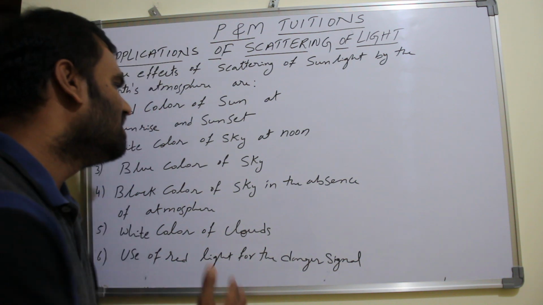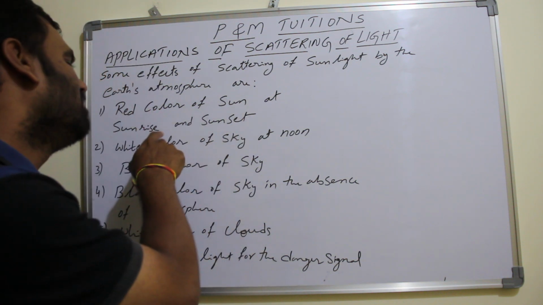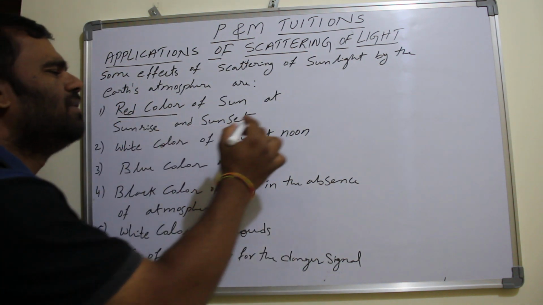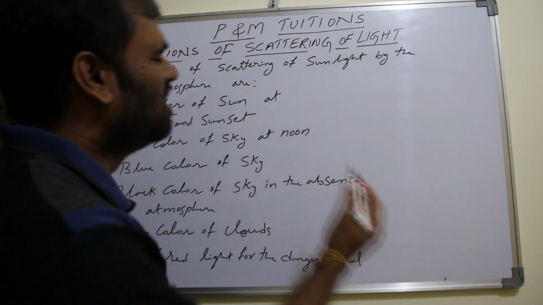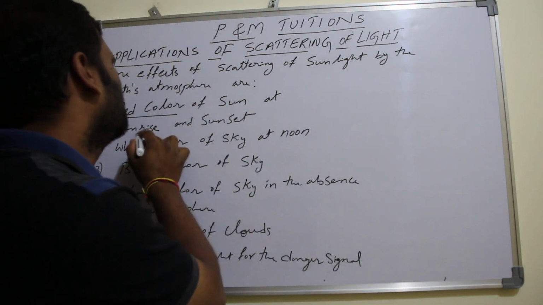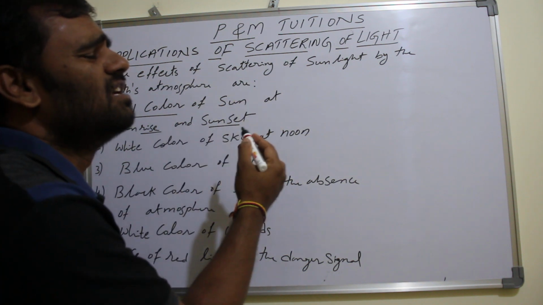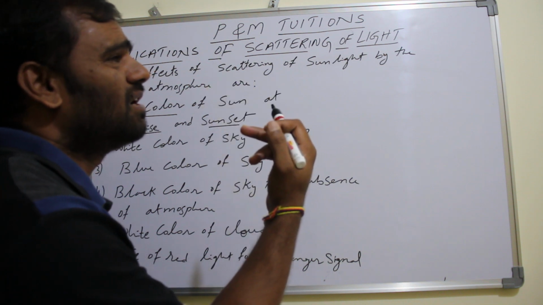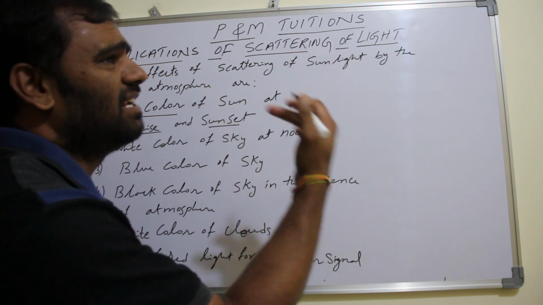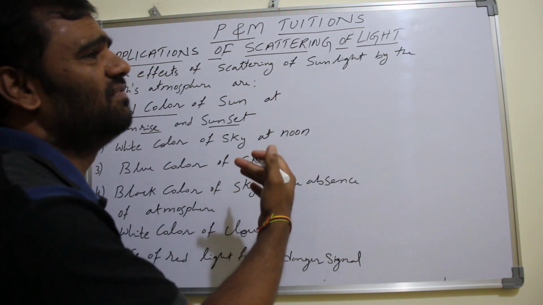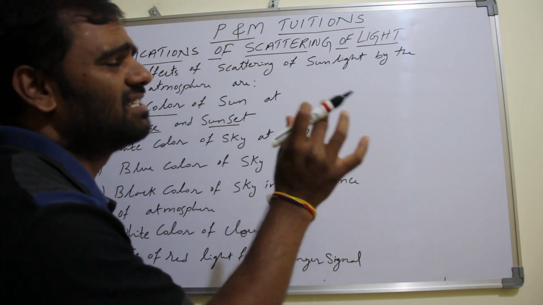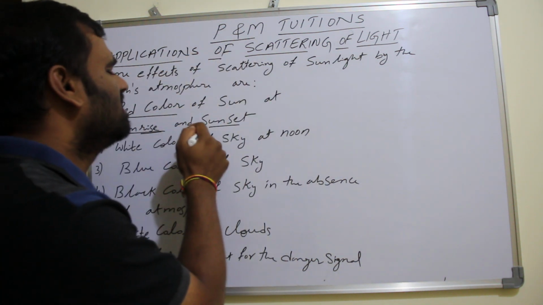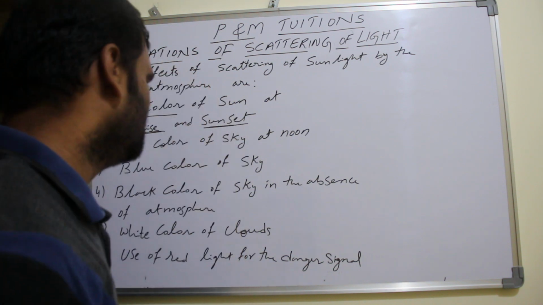That is the reason the sun appears red in color during sunrise and sunset. Simply, it is rising and setting, and only red color is reaching our eye. Why only red? Because other colors scatter more because of their lesser wavelength. Red scatters least. That is the reason red only reaches our eye, and it appears red in color during sunrise and sunset.